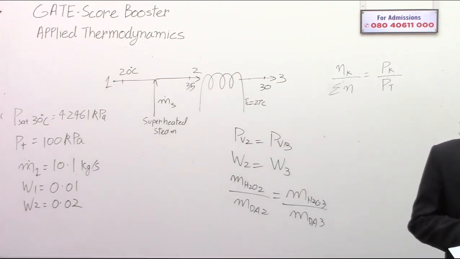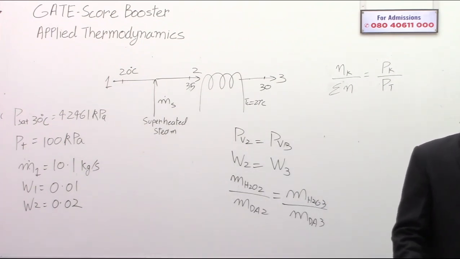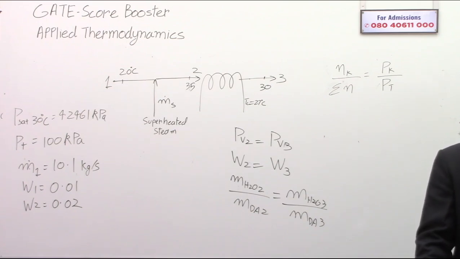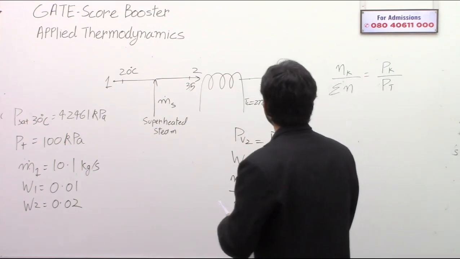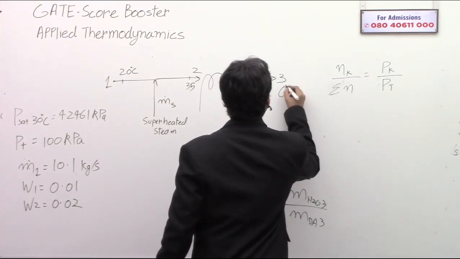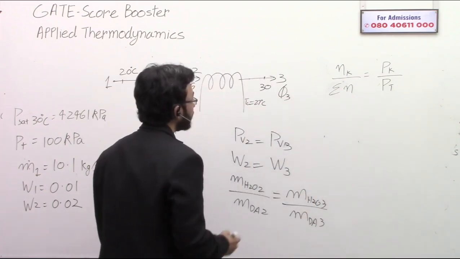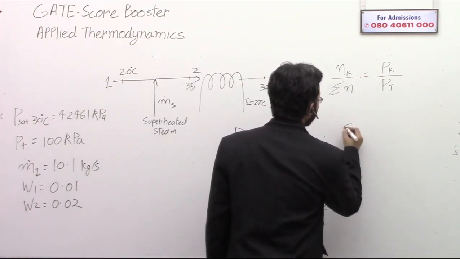Now in the question, had they asked something like this? Let me see. Calculate the relative humidity of air exiting the coil. So we need to know phi 3. What is phi 3?